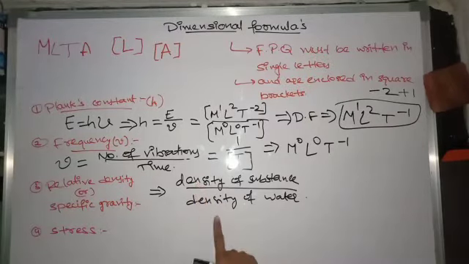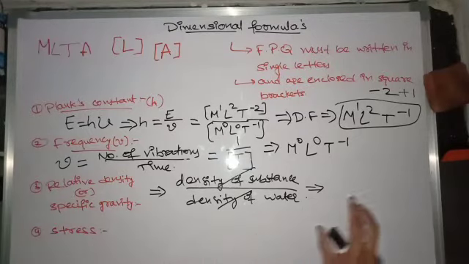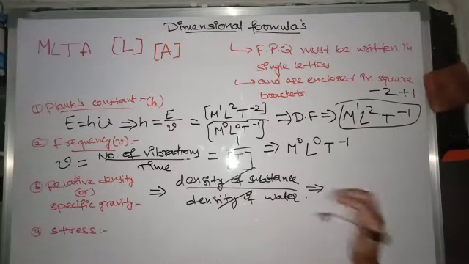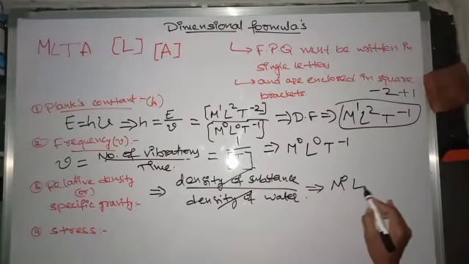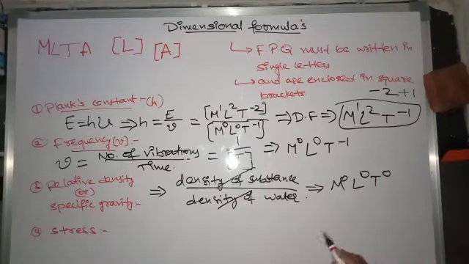This will get cancelled, and this relative density or specific gravity is a dimensionless physical quantity. M naught, L naught, T naught. It's a dimensionless physical quantity. There are no dimensions and no units.